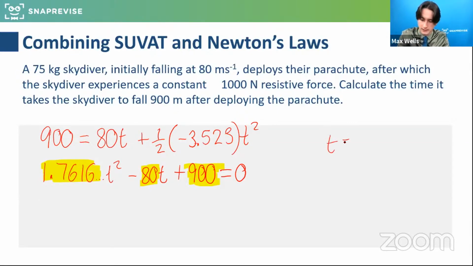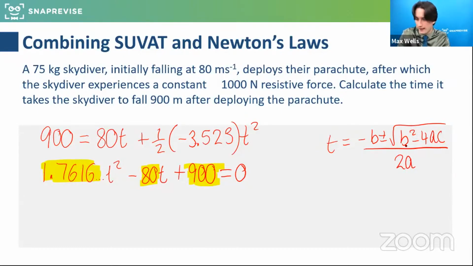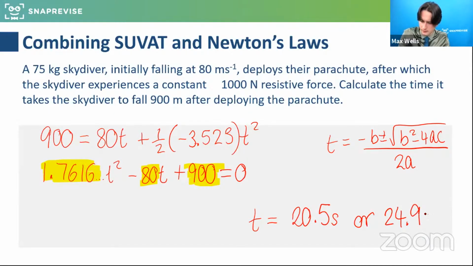So we go t equals, and you could do the quadratic formula, or if you know how to use the calculator to solve a quadratic just by typing it in, then obviously use that. If we sub those values in, the answers that come out are t equals, brilliant, 20.5 seconds or 24.9 seconds. So which one is it? This is weird because they're both positive, and you can't hit the ground twice. So which one do we take? And also, why do we get another one?